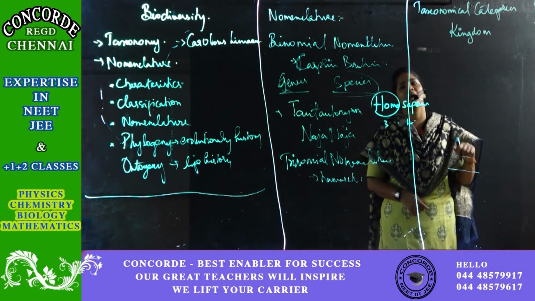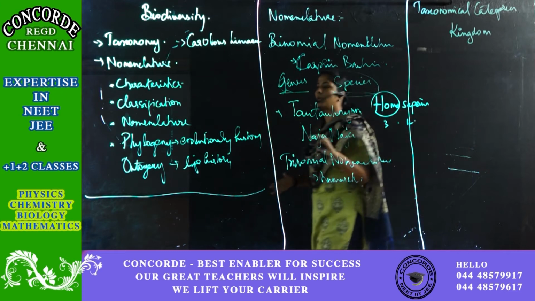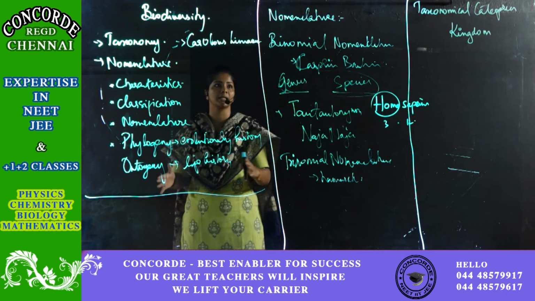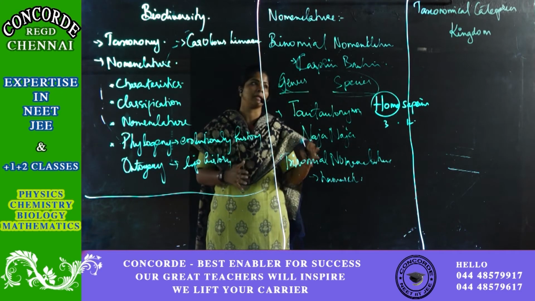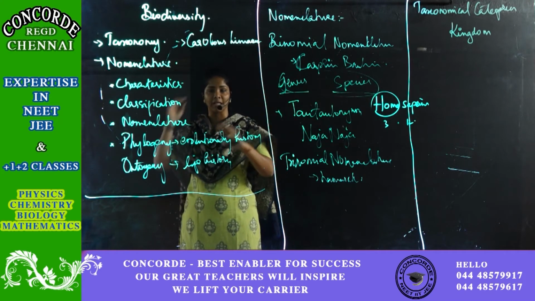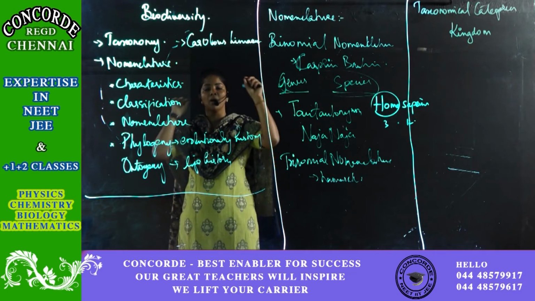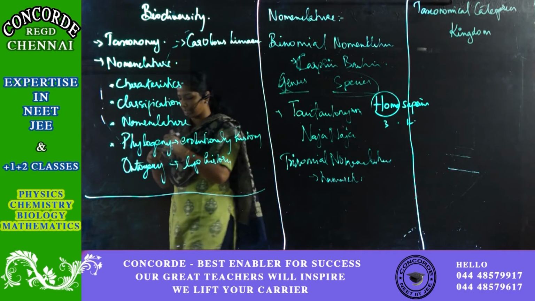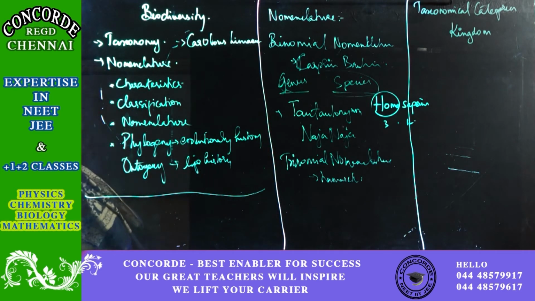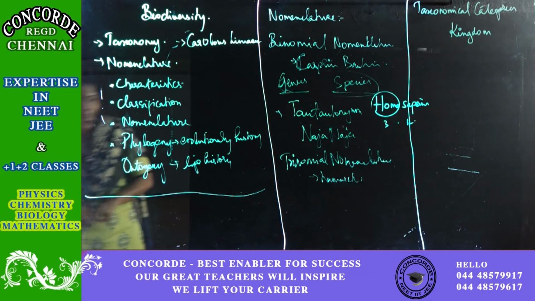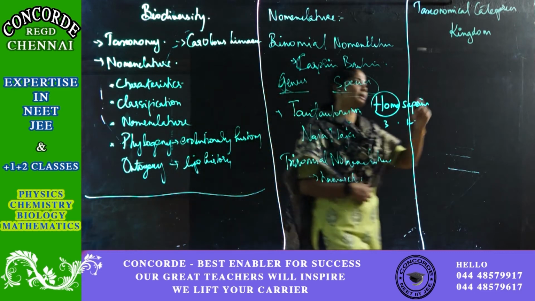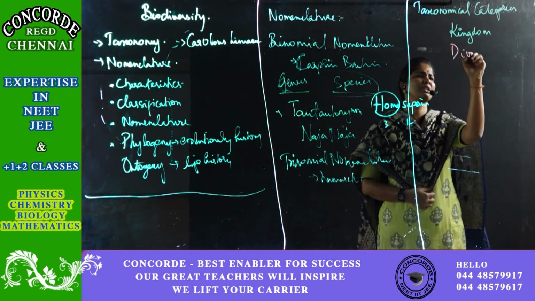Here what I've told you are the parameters which should be considered: about the naming, and about the classification. After analysis of these two, where am I putting the organism? So exactly where I am putting the organisms is what I'm going to tell you now. First is your kingdom, then division or phylum.